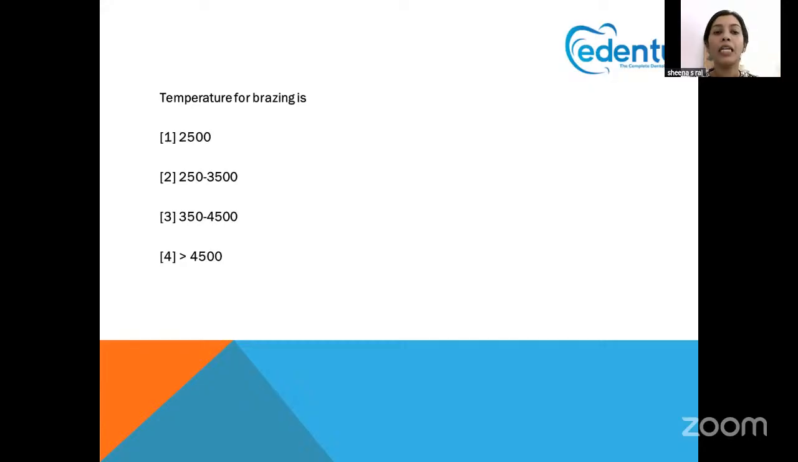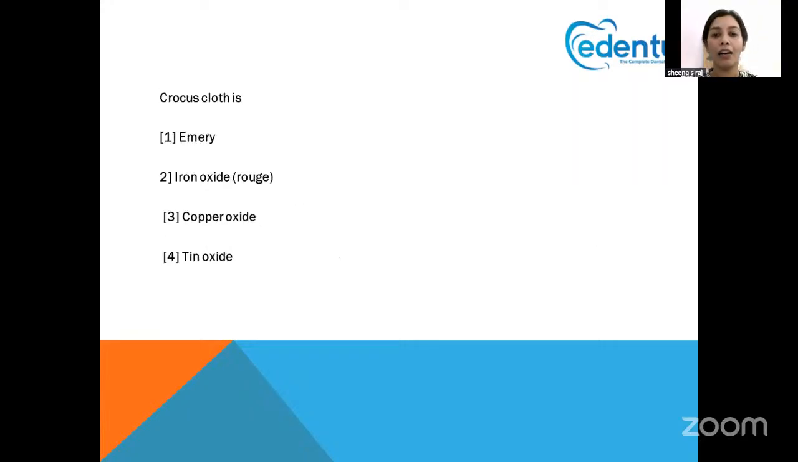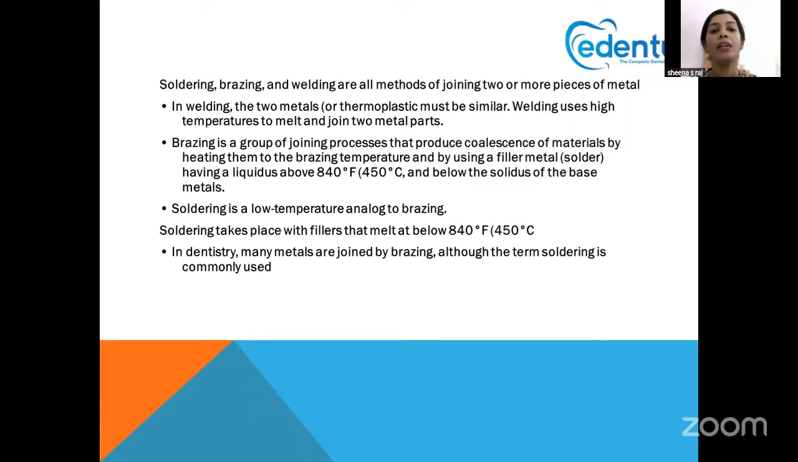Next question, temperature for brazing is. So brazing is of various types based on the temperature. First of all, you need to know what brazing actually is. We know that there is soldering, brazing, welding. All these methods are used for joining two pieces of metal together.